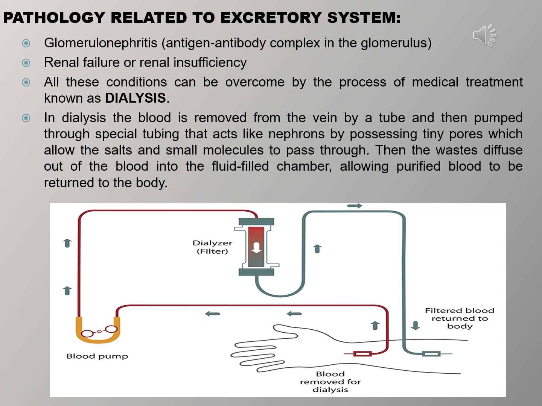In dialysis, the blood is removed from a vein by a tube and then pumped through special tubules that act like nephrons outside the body, possessing tiny pores which allow salt and small molecules to pass through. The waste diffuses out of the blood into the fluid-filled chamber, allowing the purified blood to be returned to the body. Here is a simplified picture showing the dialysis.